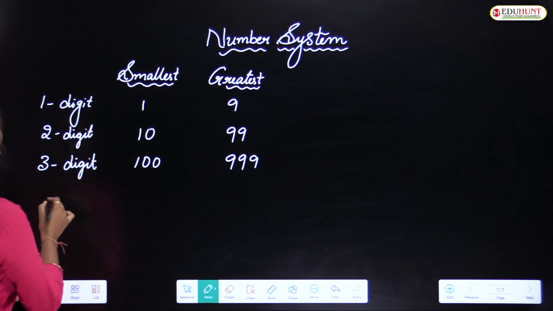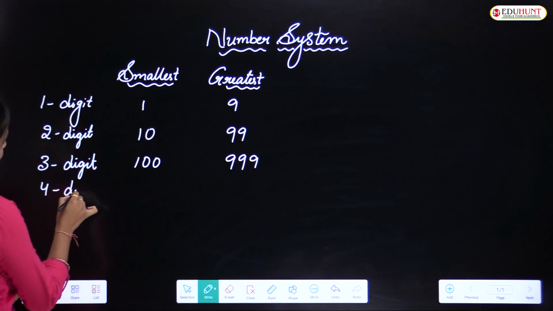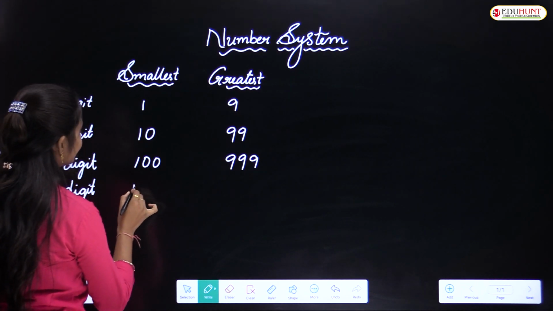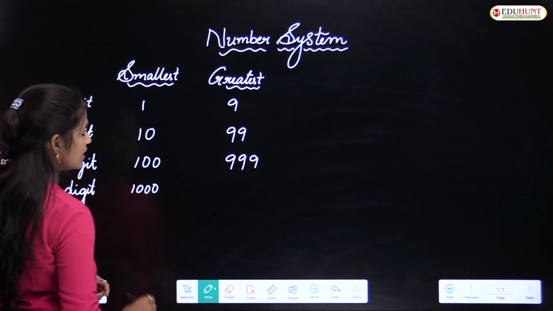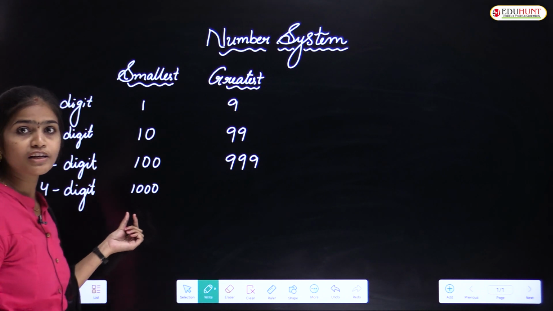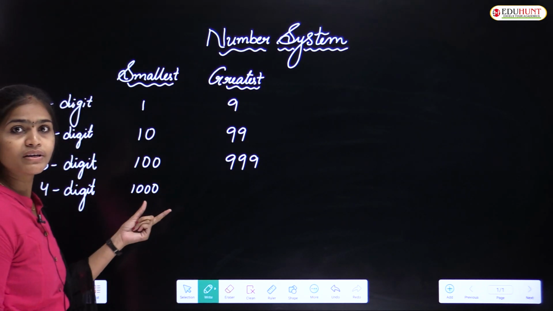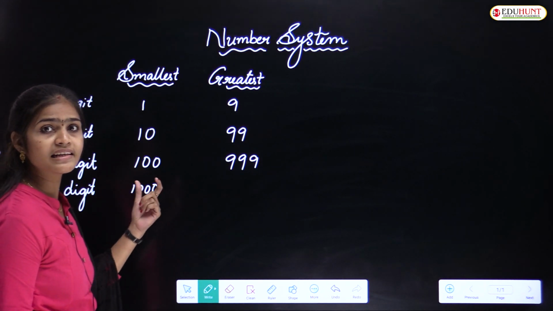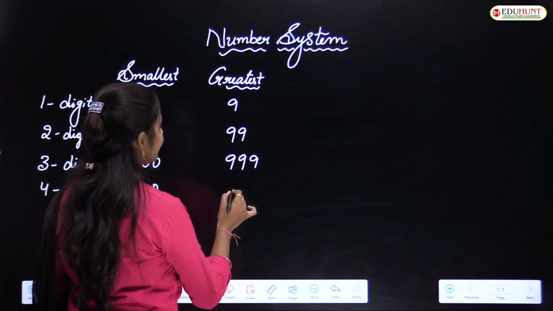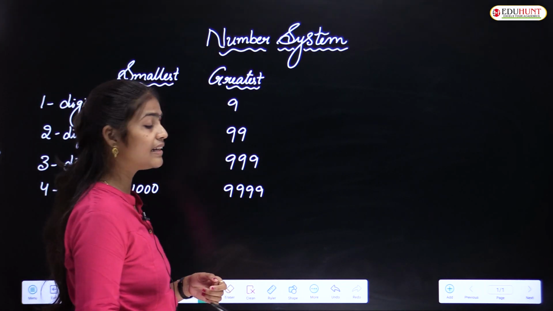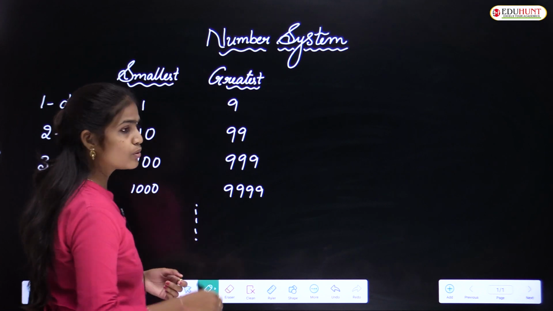Okay, after that, 4-digit numbers. After 999 we have 1000. Here in 1000 we have 4 digits, no? 1, 2, 3, 4. That's why we call these numbers 4-digit numbers. And the greatest 4-digit number is 9999. So in this way we can write so many numbers.